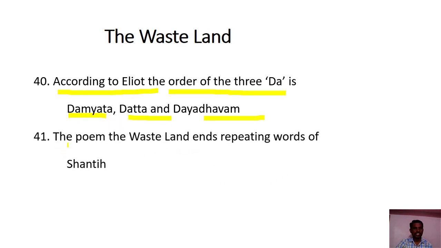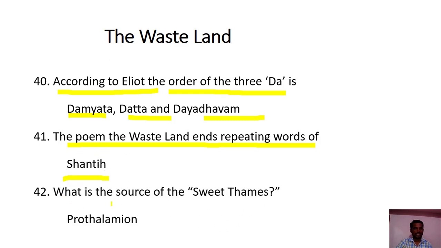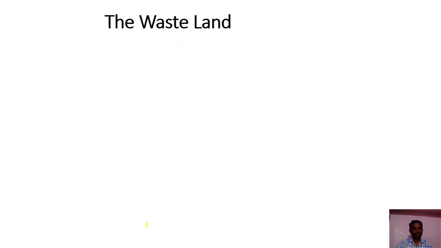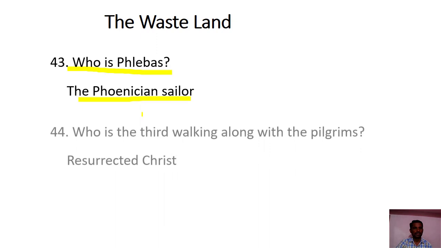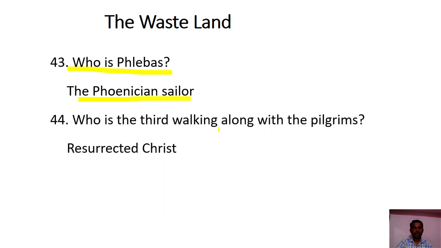The poem The Wasteland ends repeating the words Shanti, Shanti, Shanti. What is the source of the sweet themes? Prothalamion of Spenser. Who is Phlebas here? The Phoenician sailor. Who is the third walking along with pilgrims? Resurrected Christ.